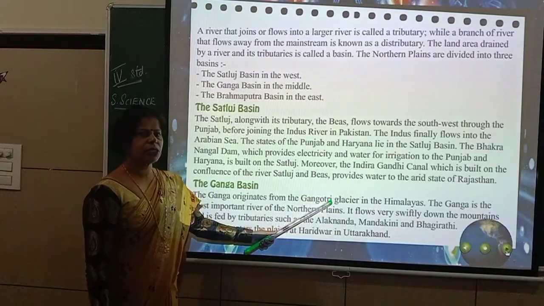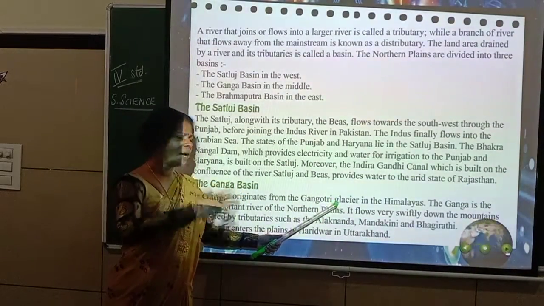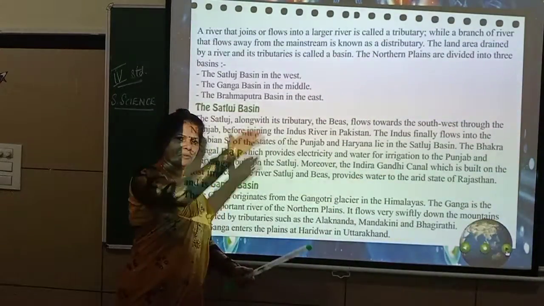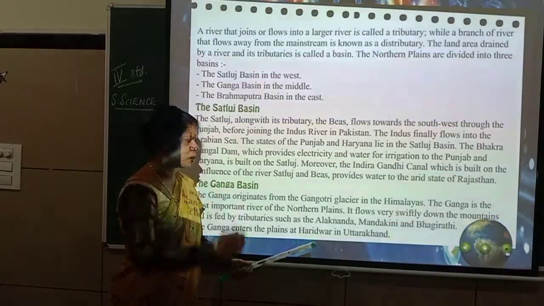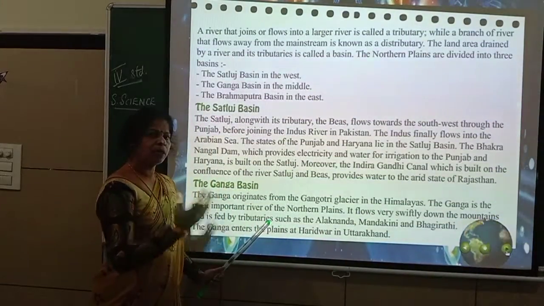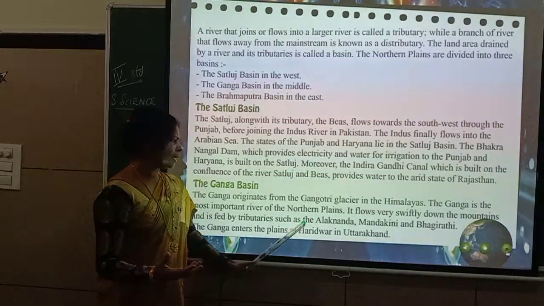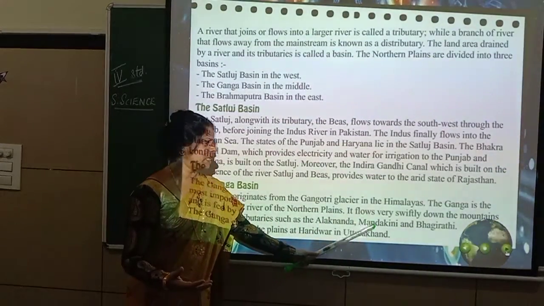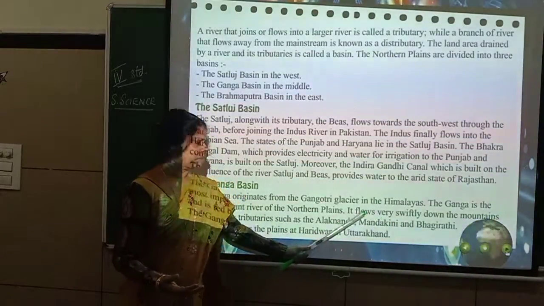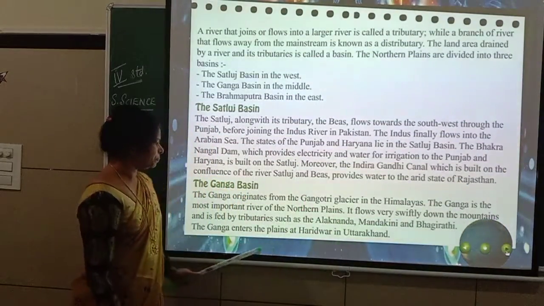This Gangotri glacier goes on melting and the Ganga water flows fast because from the mountain region it is coming down. So it is joining which tributaries? The Alakananda, Mandakini and Bhagirathi. So these 3 rivers are joining the Ganga.